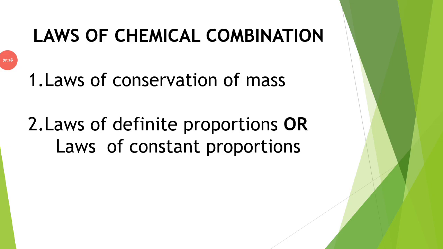Next, laws of chemical combination. In class 9th, there are two laws. First, the law of conservation of mass, and second, the law of definite proportions or law of constant proportions.